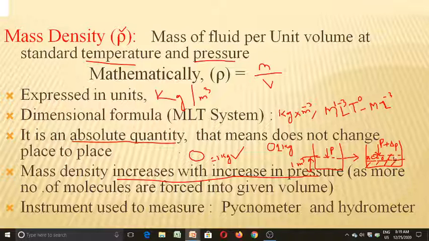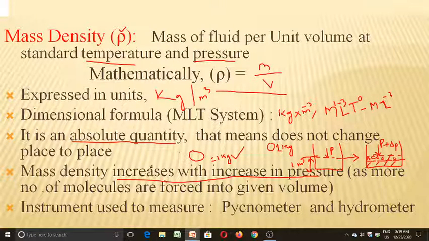As within the 1 meter cube region we are increasing the mass, automatically the density of the fluid also increases. Why? Here in this formula the density is directly proportional to mass. If the mass increases, the density of the fluid also increases.